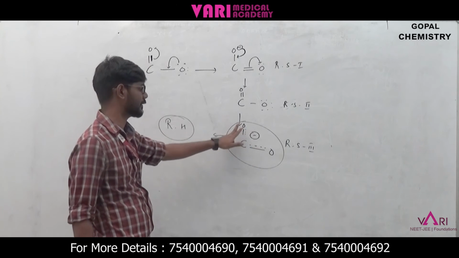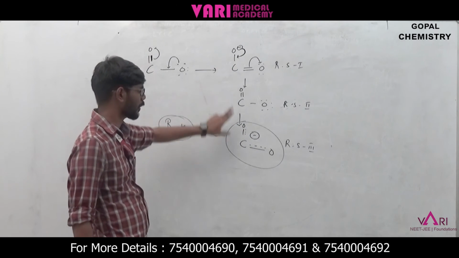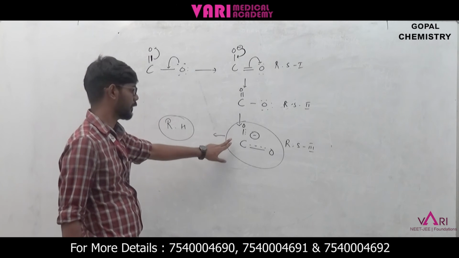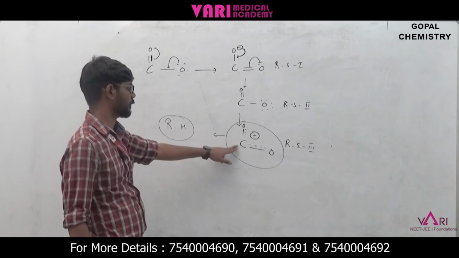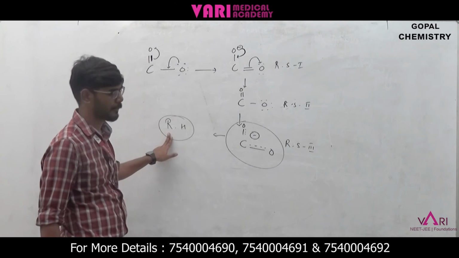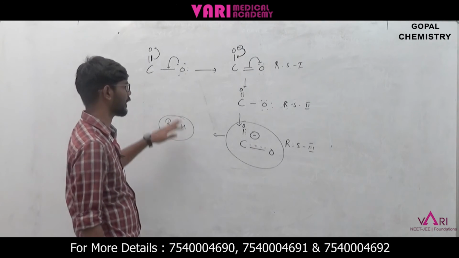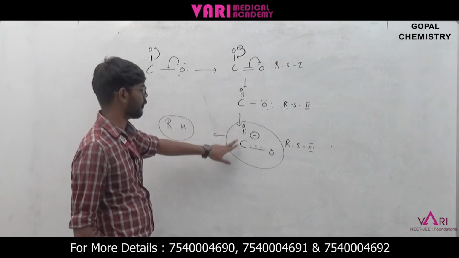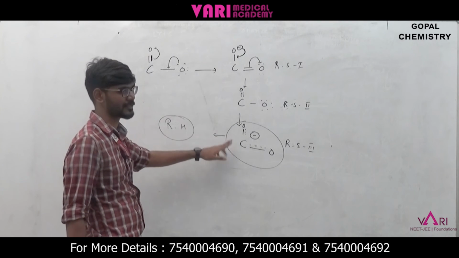So that's why this is more stable than the rest of these 2 structures. This stability establishes this structure as the resonance hybrid. Resonance is nothing but delocalization of pi electrons in a conjugated system, where we can know delocalization is taking place. 1, 2, 3. There are 3 structures.